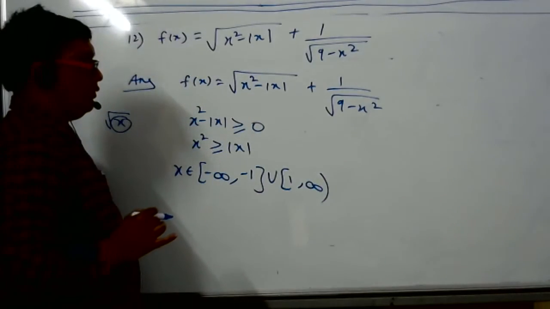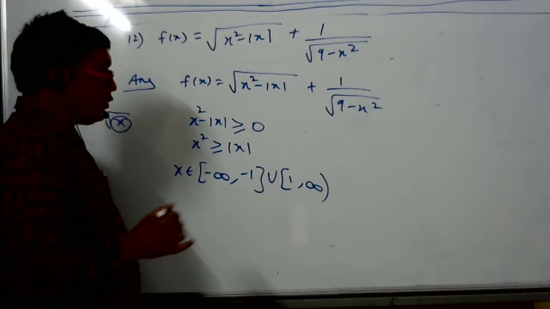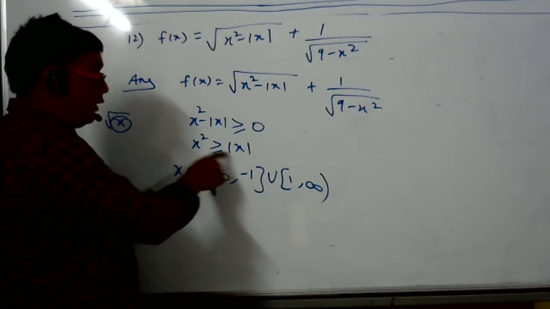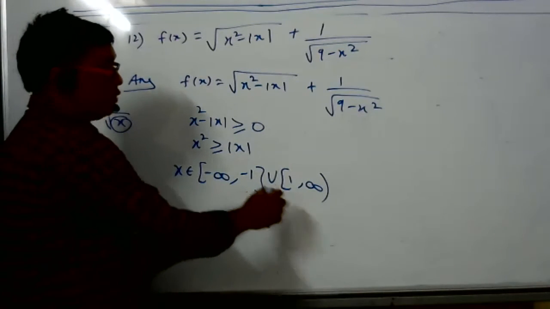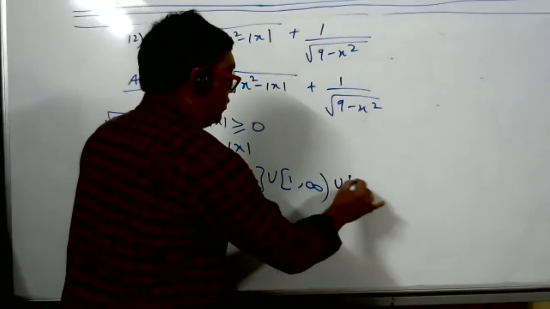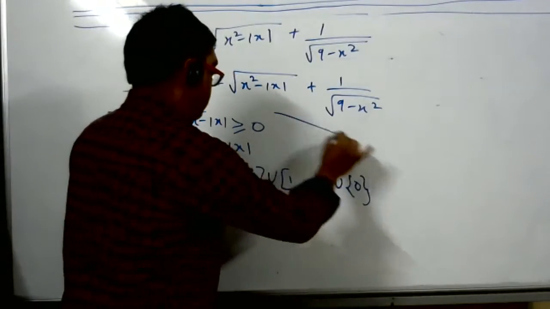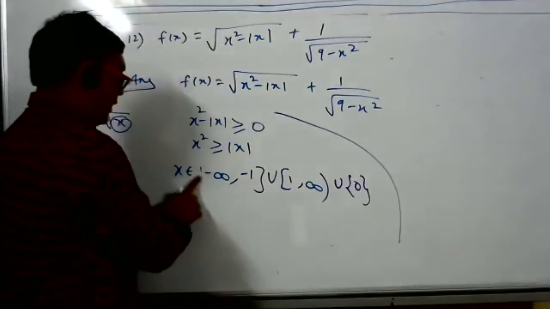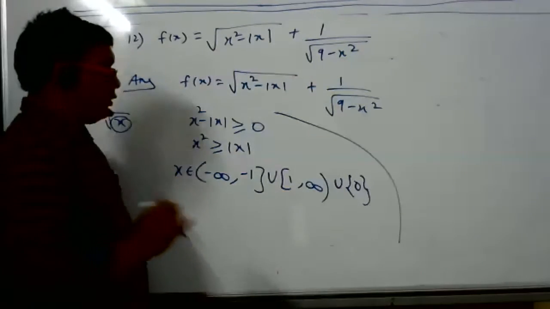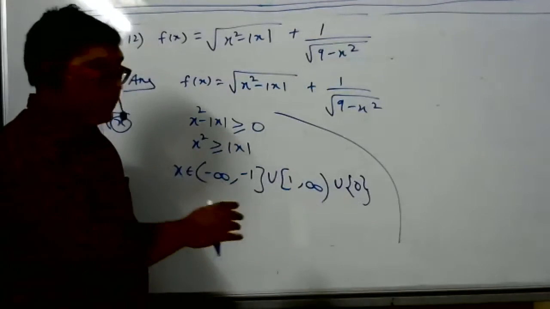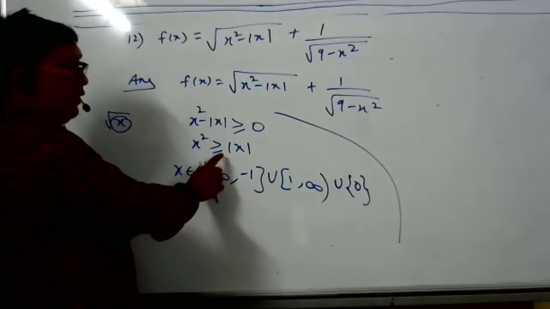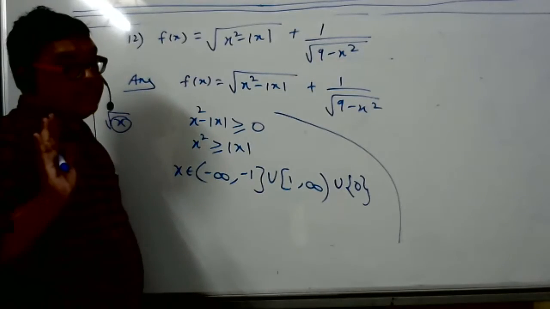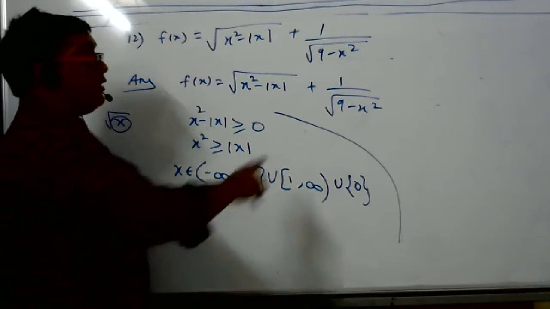Sir, union 0 also, zero also. Zero is also correct. I didn't take 0, so union 0. Why a close bracket in minus infinity interval? So I made a mistake. Okay, now 0 is also considered, this boy is very sharp. Correct? Is there any doubt? No, sir. Now this is the second function.